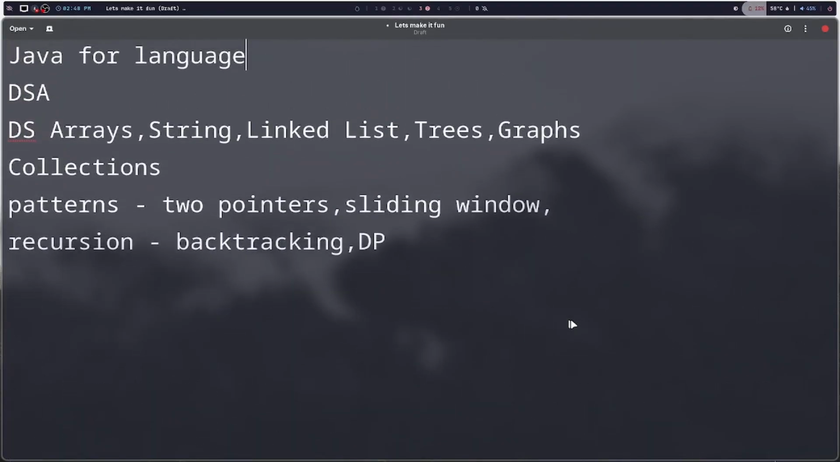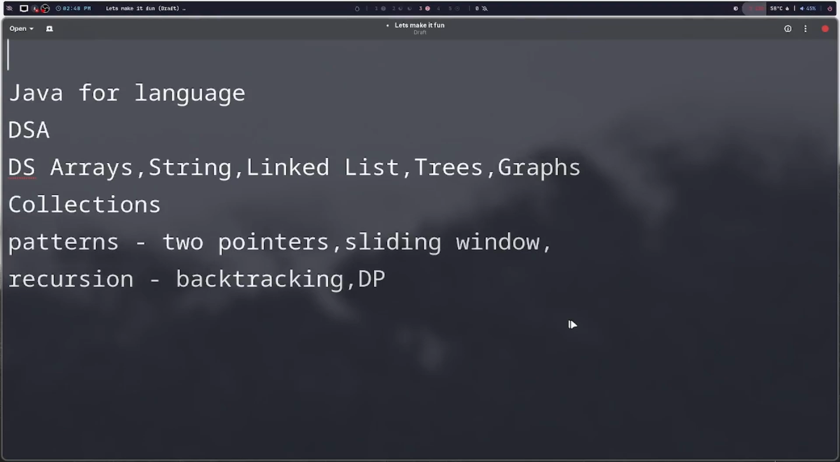So the main thing is let's make it fun. Let's go, boys. We're going to make it fun and let's learn happily. That's what I'm trying to do. So this is going to be a documentation of my learning. So hope it may help you.